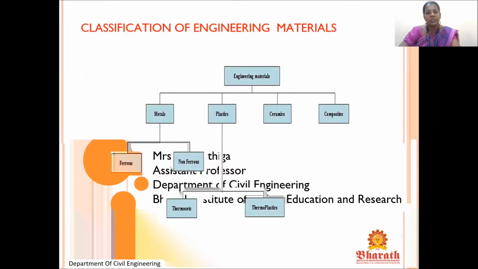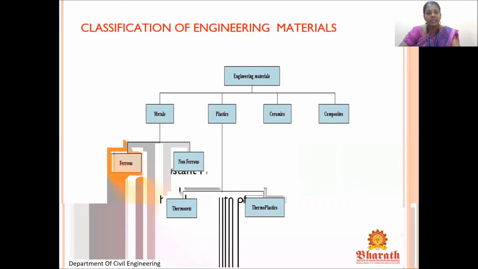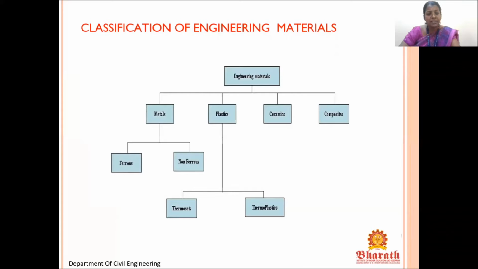Classification of engineering materials. How are the engineering materials classified? Metals, plastics, ceramics, and composites. Metals can be subdivided into ferrous and non-ferrous, whereas plastics can be divided into thermoset and thermoplastic. Later on, we'll discuss ceramics and composites. In composites, we will discuss fiber reinforced, plain fibers, everything. We'll discuss all those things in composites.